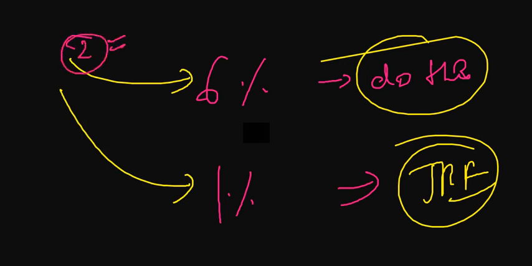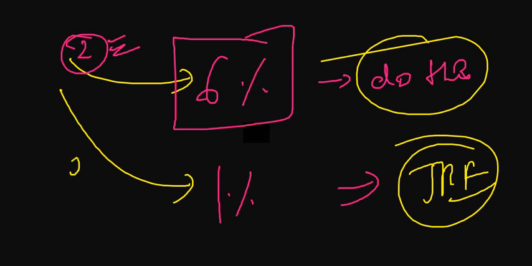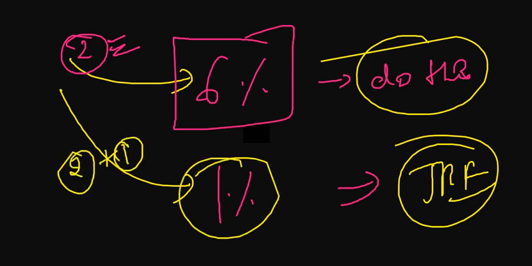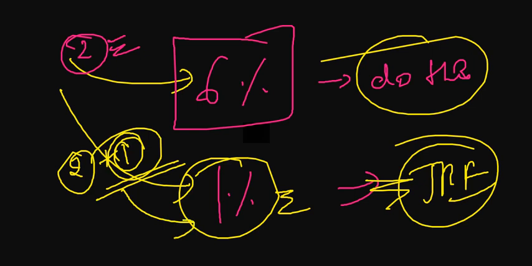Paper 2 alone can be done, and you will easily be in the 6% provided you are doing what was told in the previous videos as well, and paper 2 plus paper 1 for your 1%, for your JRF. All right, so paper 1 will be mandatory if you are aiming for JRF, and if you are just preparing for UGC NET, then only this much can give you good marks in paper 2 psychology.